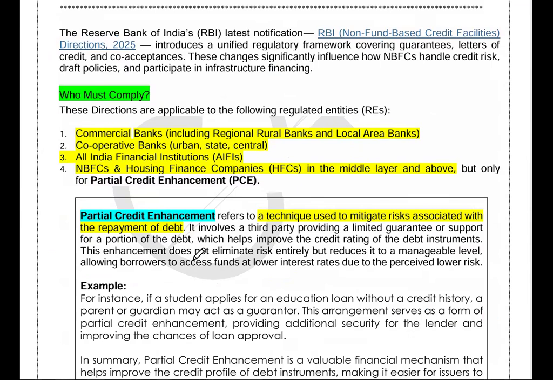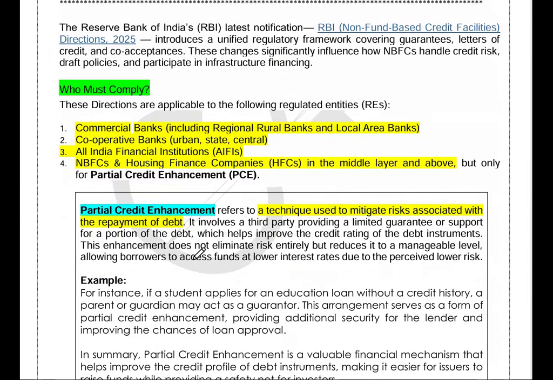Now, let's try to understand why I'm telling you this direction is very much important. See here, it has significance for NBFCs in order to manage their credit risks, draft their policies, and participate in infrastructure financing.